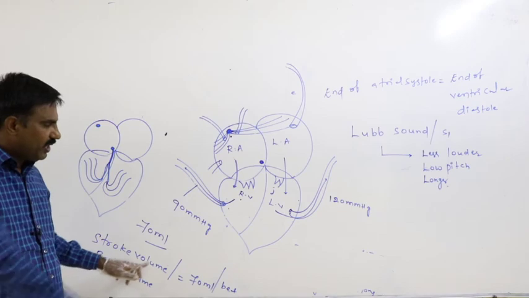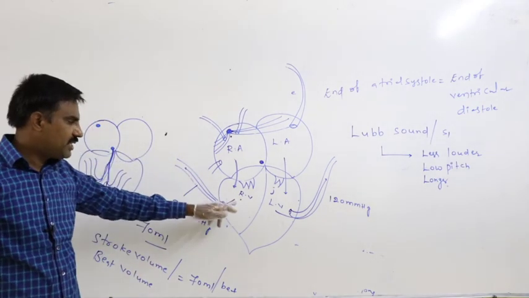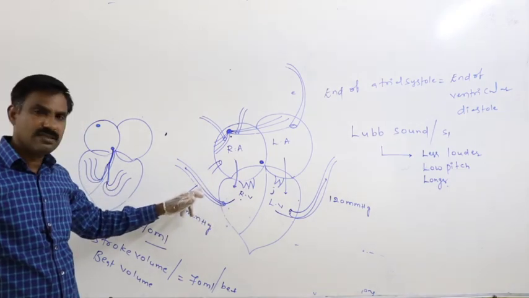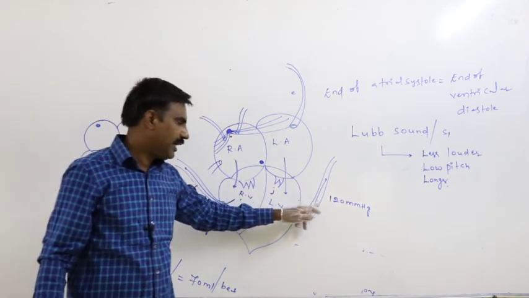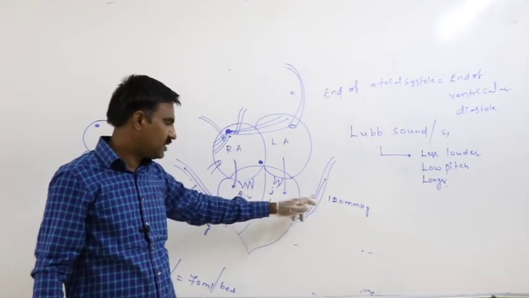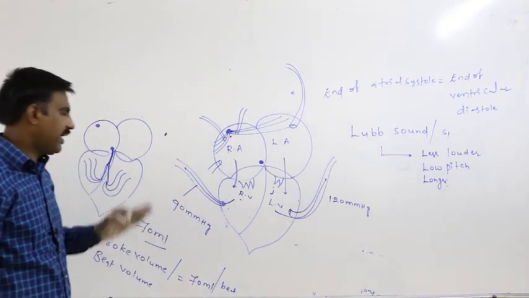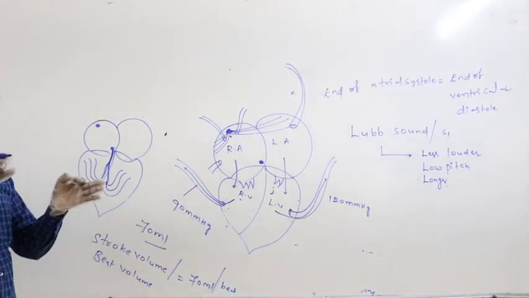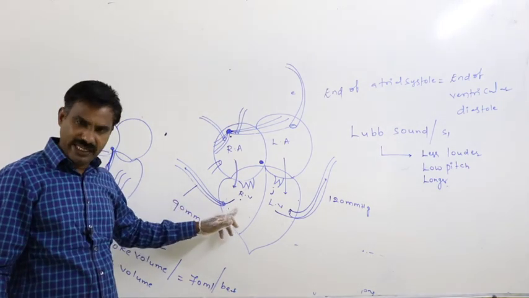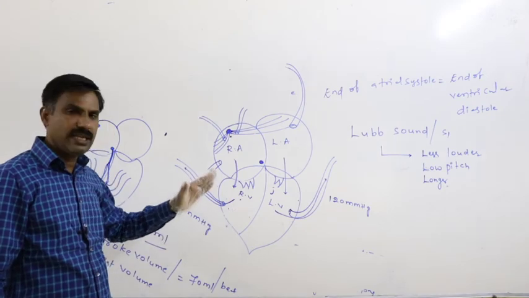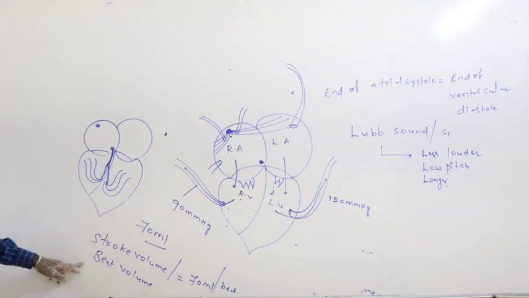During a single cardiac cycle, the right ventricle sends 70 ml of blood into the pulmonary arch, and the left ventricle sends out 70 ml of blood into the systemic arch. In that way, the volume of blood pumped out by each ventricle in a single heartbeat is said to be the stroke volume or the beat volume.